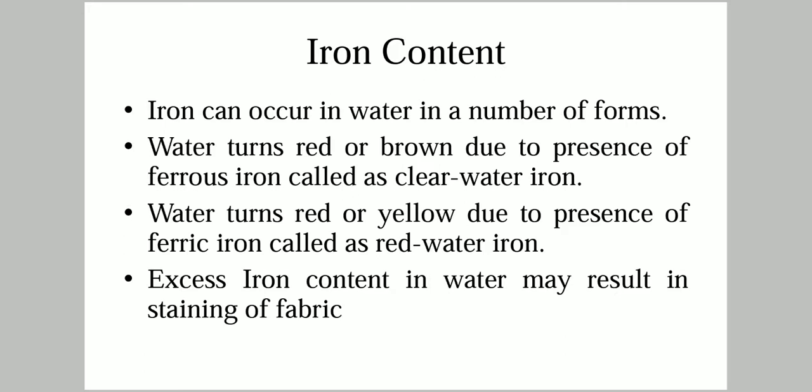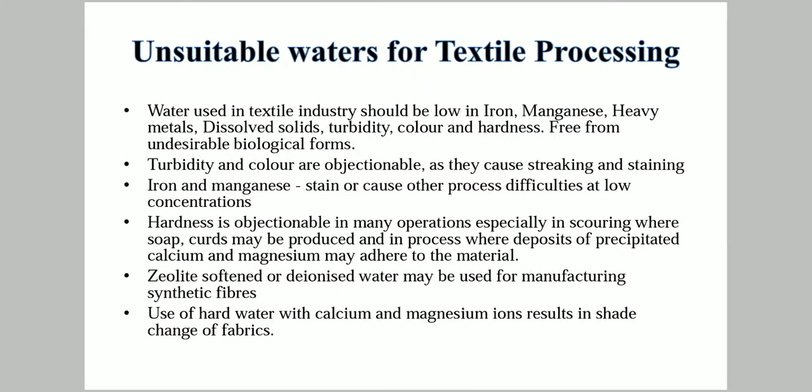Excess iron content, since it gives color, will surely stain the fabric, and hence it is not desirable in textile water. Unsuitable waters for textile processing: what does the presence of a constituent in water do to textile processing? Water used in the textile industry should be low in iron, magnesium, heavy metals, dissolved solids, turbidity, color and hardness, and it should also be free from undesirable biological forms.